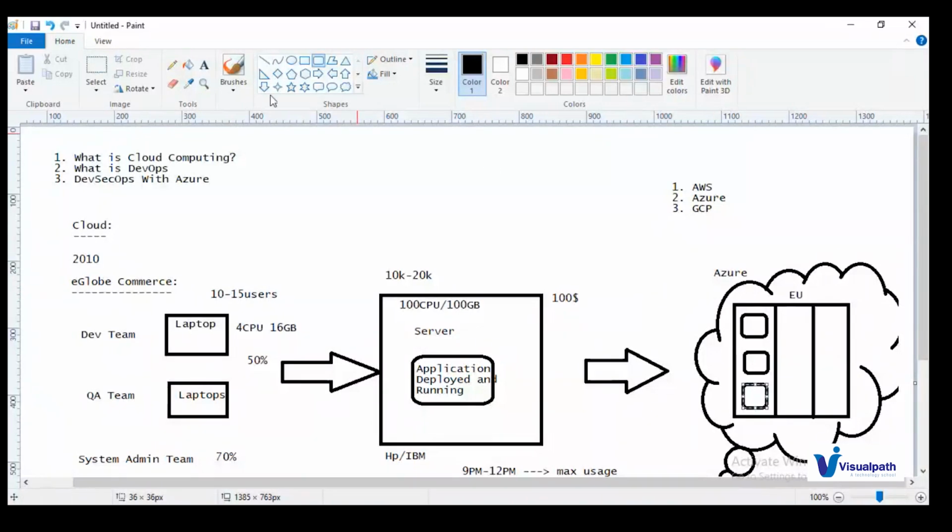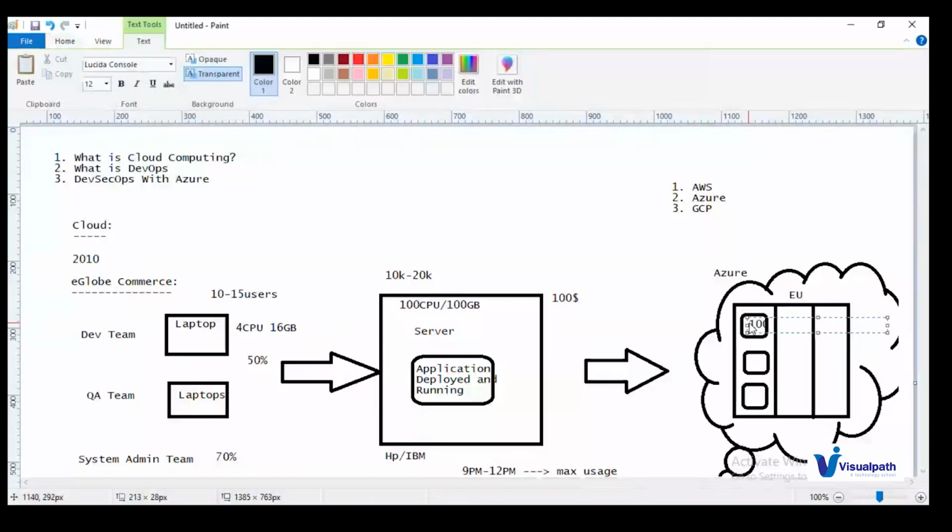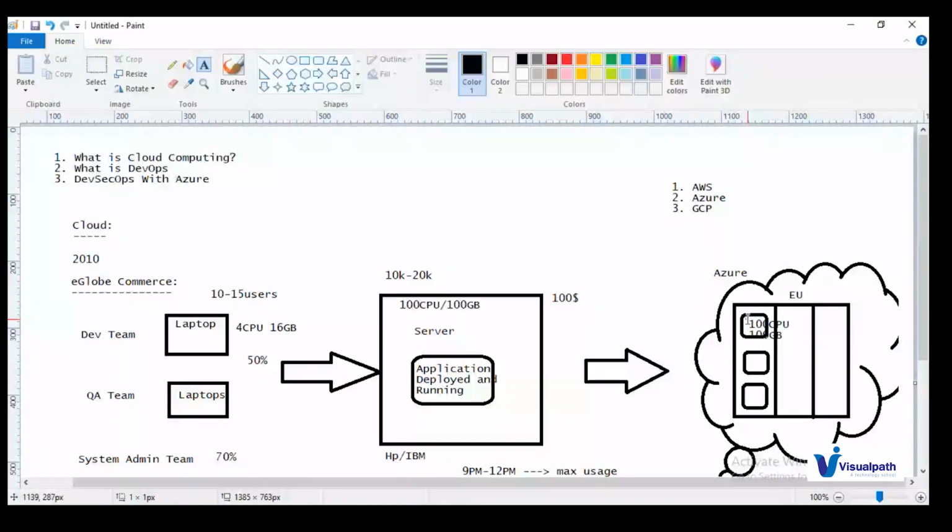Let us take the same example, the 100 CPU example. This machine is like 100 CPU and 100 GB memory. What Azure will tell you is, we will maintain the server for you, the entire infrastructure.